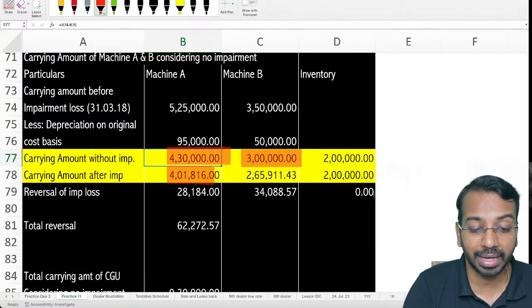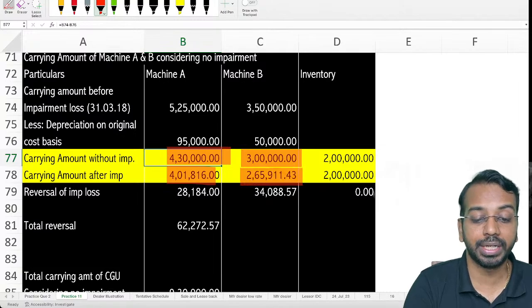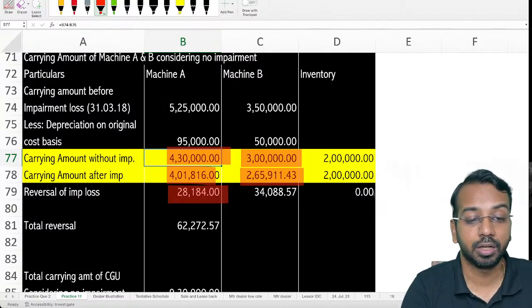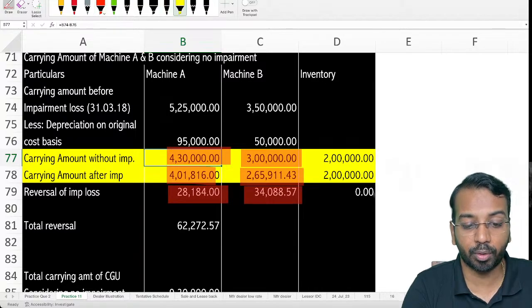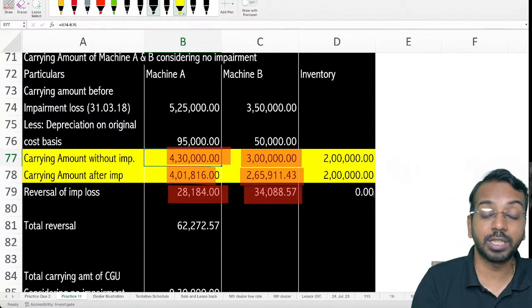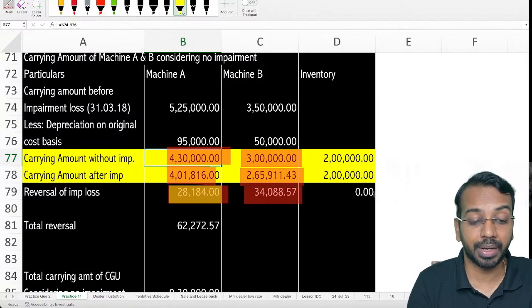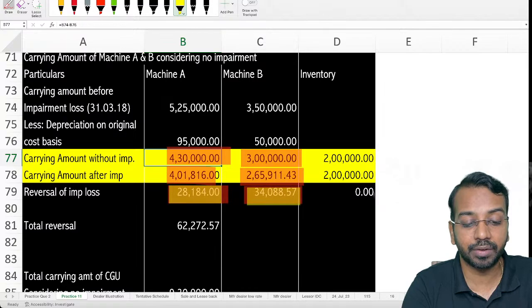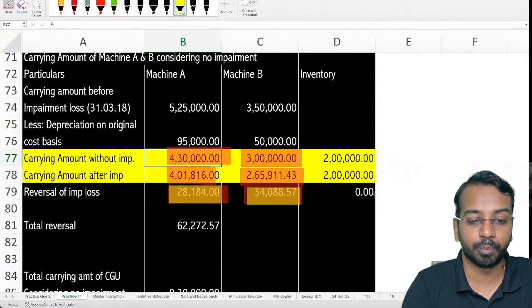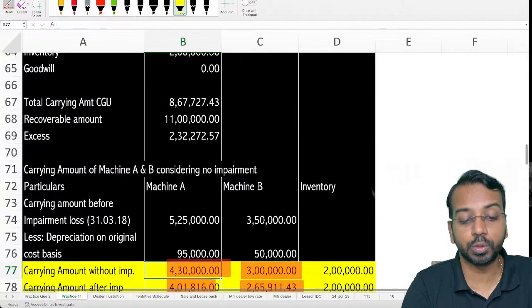Now what we say is the maximum that can be reversed is 28,184 and 34,088. That is, the maximum amount that you can reverse will be the difference between carrying amount without impairment and carrying amount after impairment. So 28 plus 34, total reversal possible is 62,272. Here we have calculated 232,272.